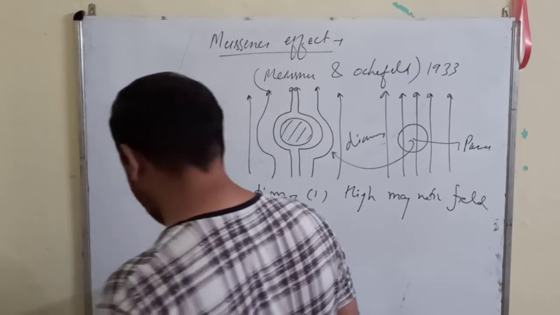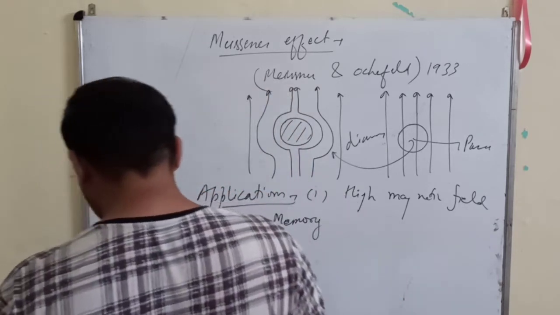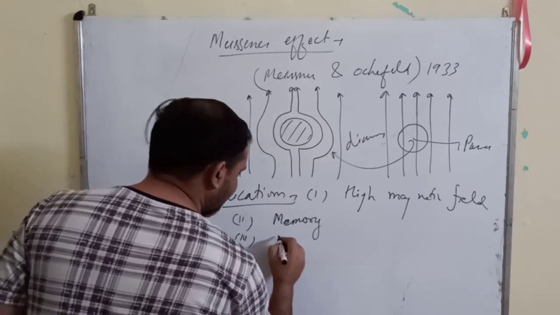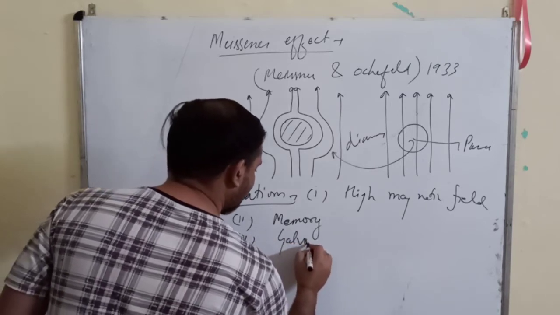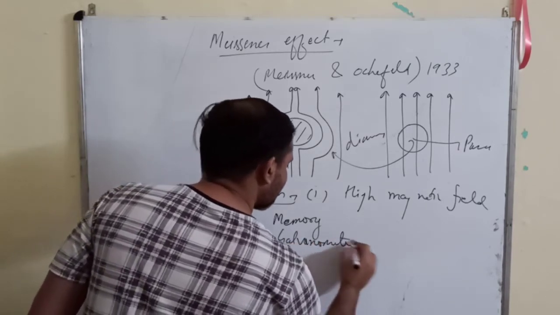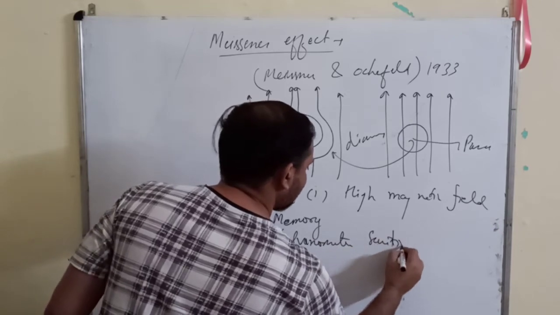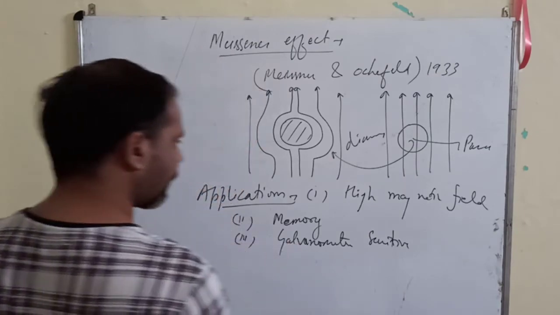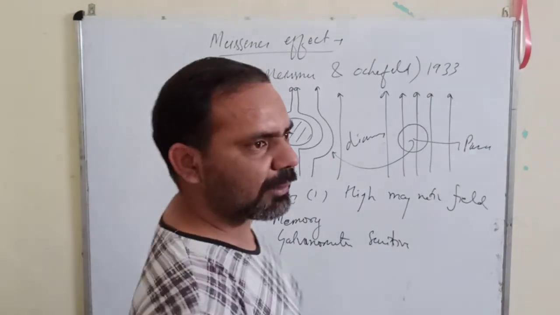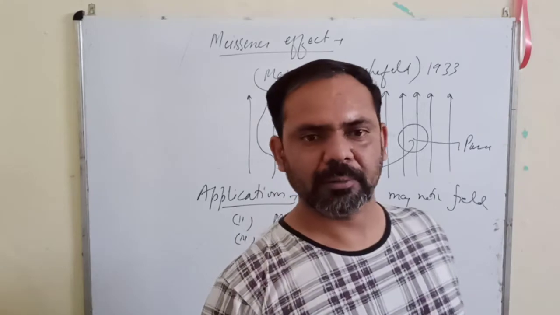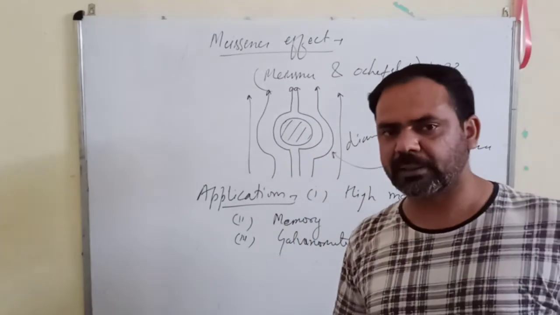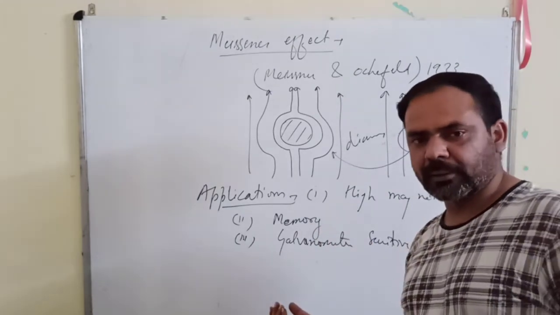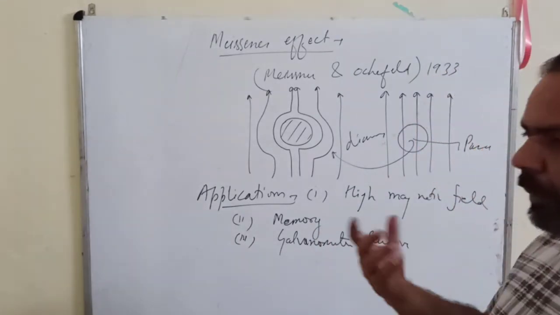The third one is in the construction of very sensitive galvanometers. Then, passing current through long distances will be easier if superconductivity is there, because the line loss will be low.